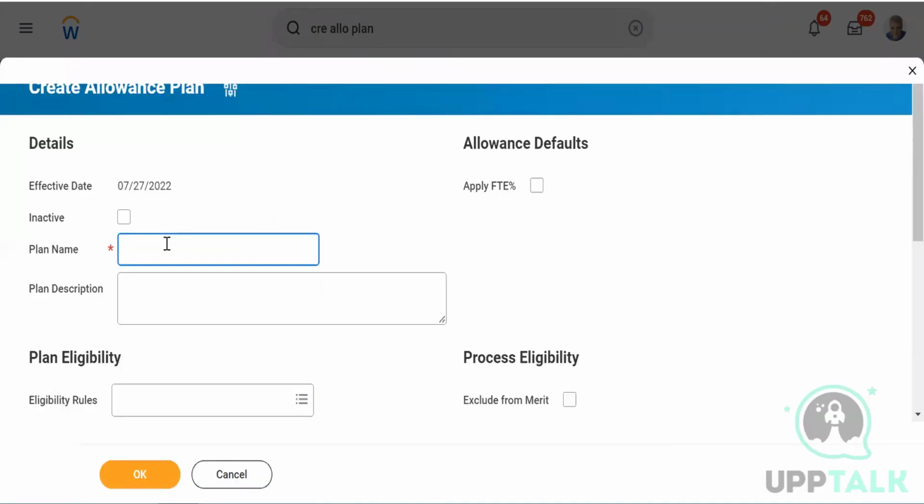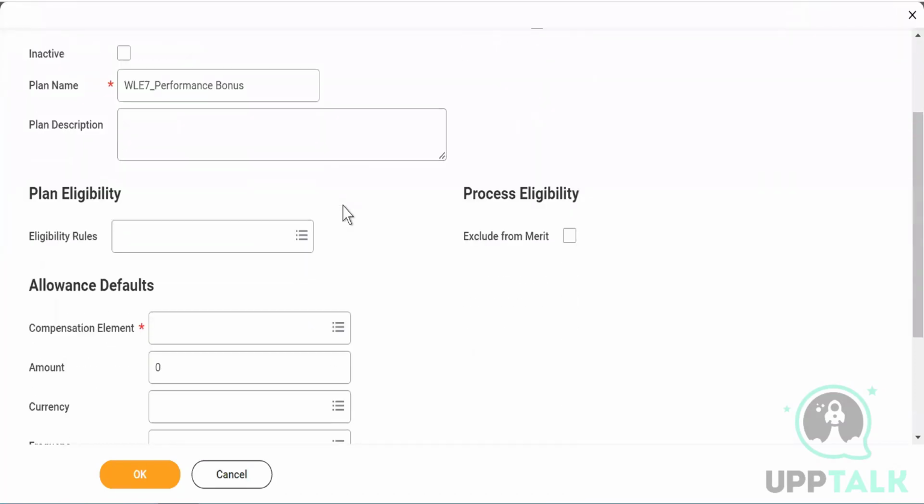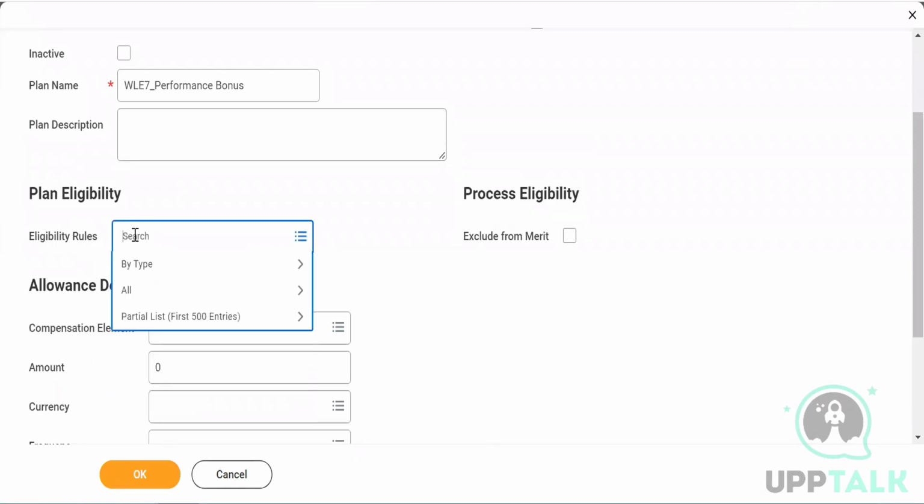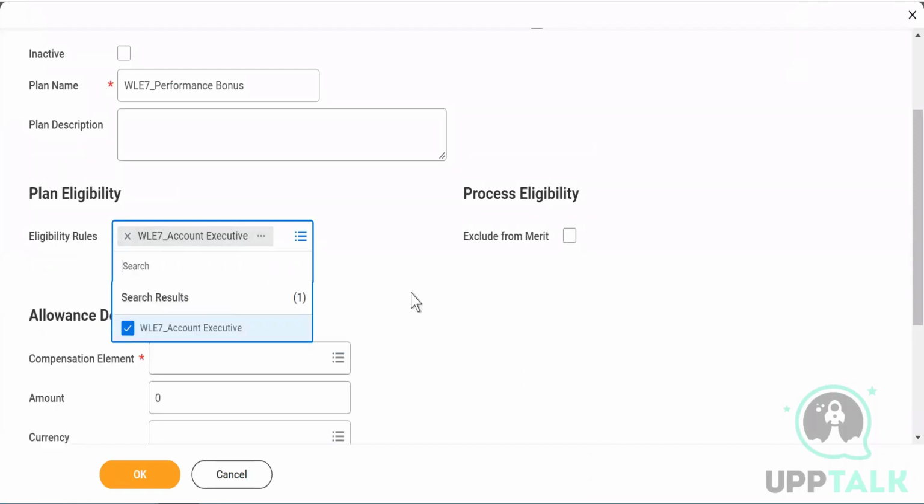You can put something like WLE7 underscore performance bonus. Then it asks you for your eligibility rule. If you want to add the eligibility rule, you can. There is no problem in that, but again, it is not mandatory.